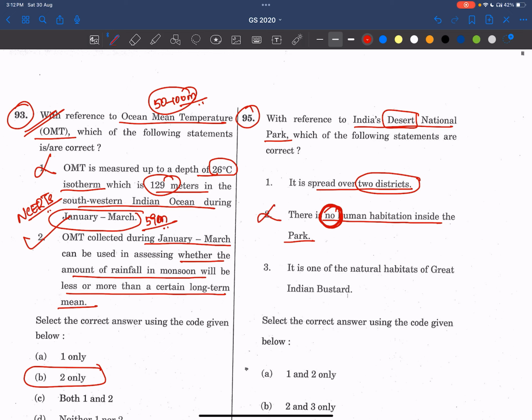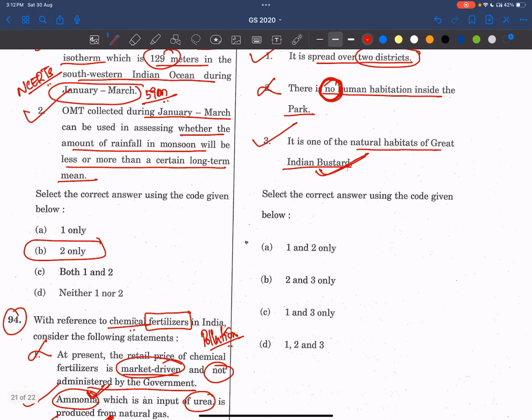Now see, it is one of the natural habitats of the Great Indian Bustard. Yes, friends, Desert National Park is the habitat of the Great Indian Bustard. It is critically endangered. Right. So the first and third statements are correct. See here, if you know the second statement is wrong, the answer is 1 and 3.